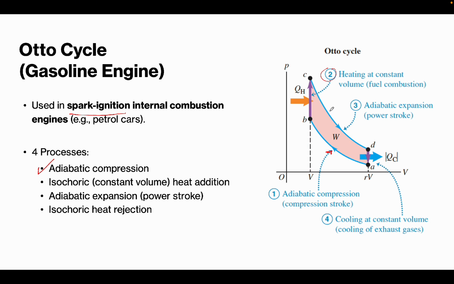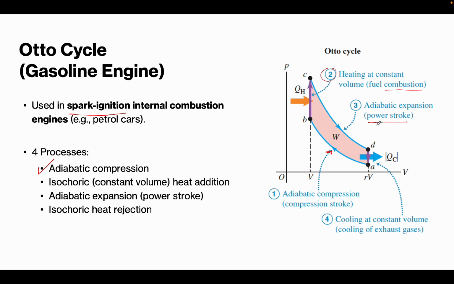The spark ignites the mixture and there is rapid heat release, the fuel combustion. The volume is constant and the pressure rises sharply. Now from 3 to 4, it is an adiabatic expansion, or what we call the power stroke.